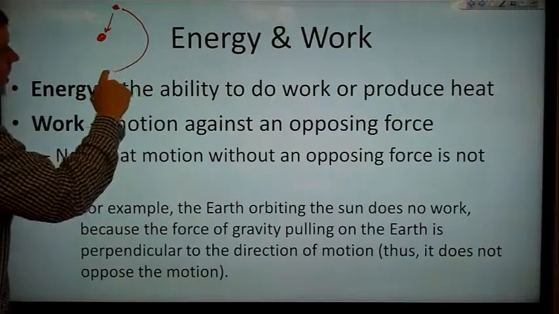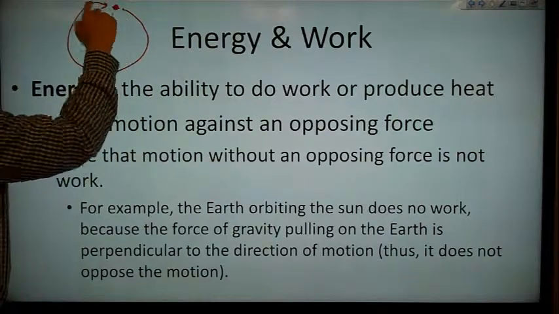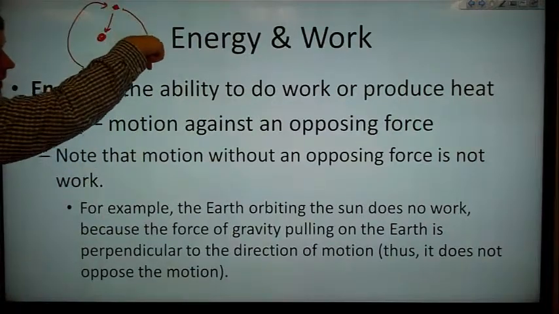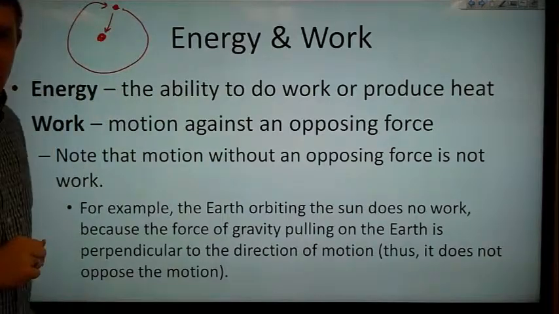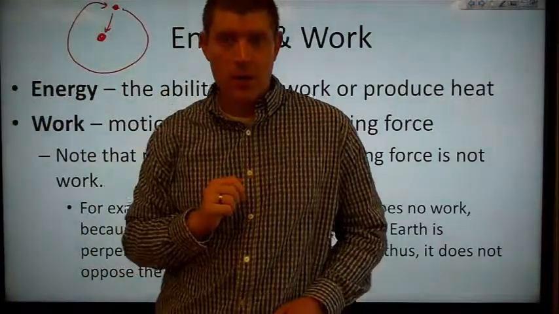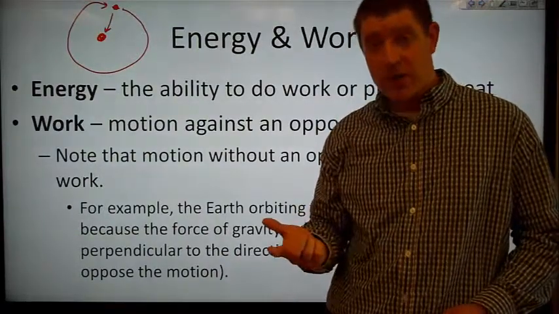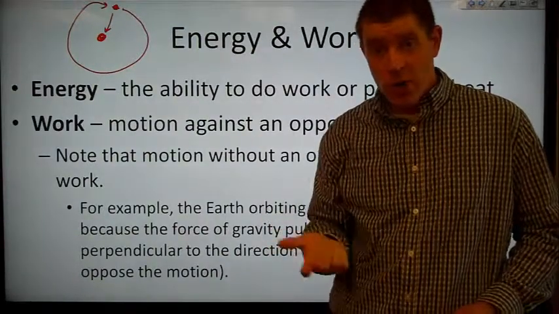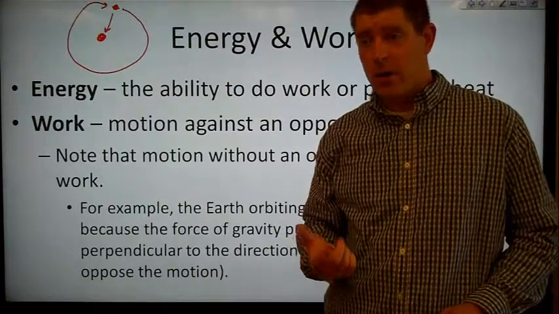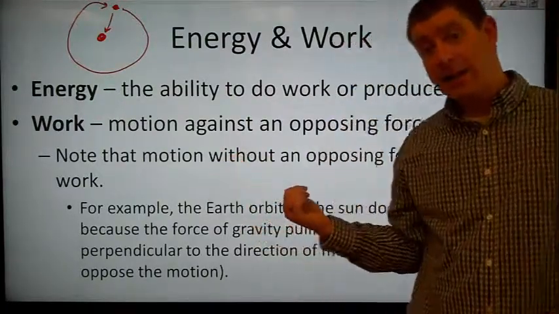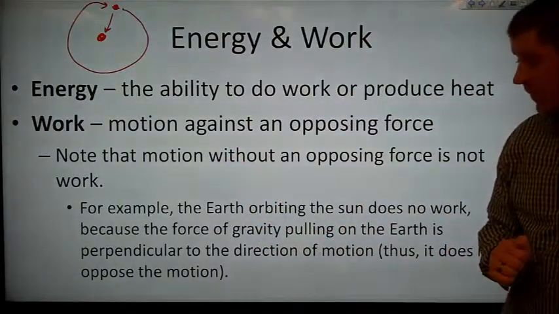The Earth is moving around the Sun. And so as the Earth moves this way, that force is always perpendicular to it, which means there's no force being opposed. So the Earth is moving, but it's not doing any work. There's no work being done on it because that motion is not opposing a force.